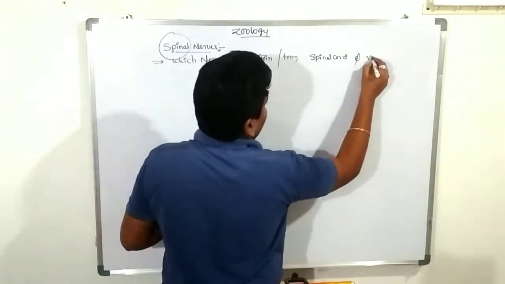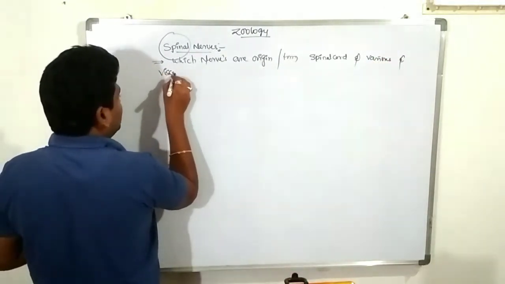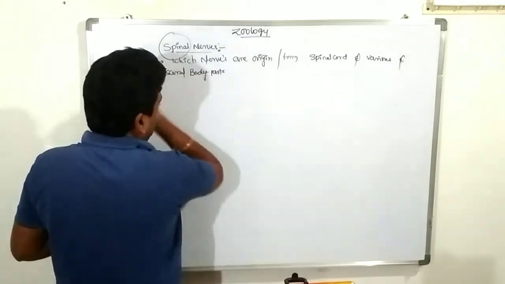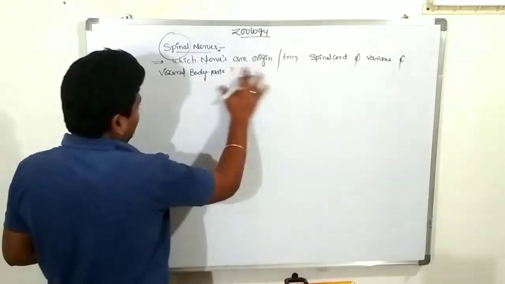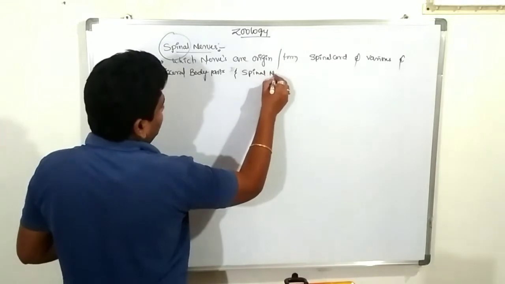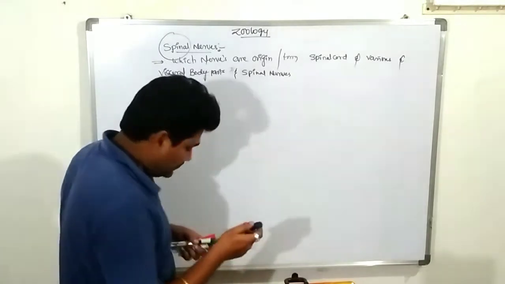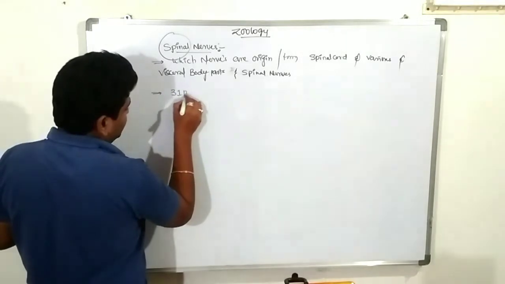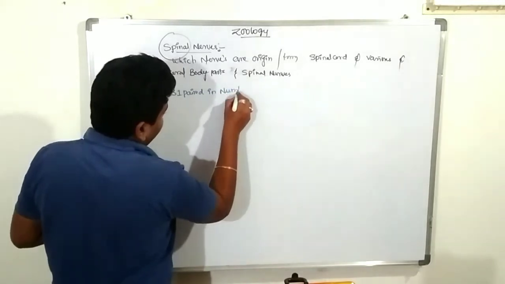That type of nerves is known as the spinal nerves. This is approximately 31 pairs in number. Listen carefully. These are 31 pairs in number.